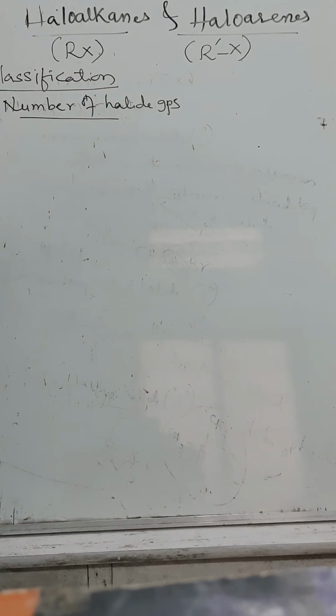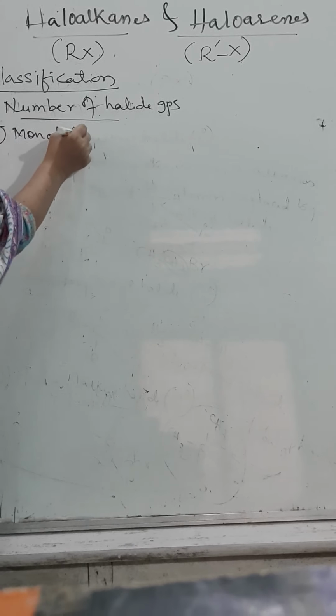As I said earlier, as per the definition, carbon containing halide. How are we going to introduce the halide? By replacing hydrogen. Hydrogen replaced may be 1, maybe 2, maybe 3, maybe all. They are called monohalogen, dihalogen and polyhalogen derivatives. That we will see one by one. First one is monohalogen derivatives.